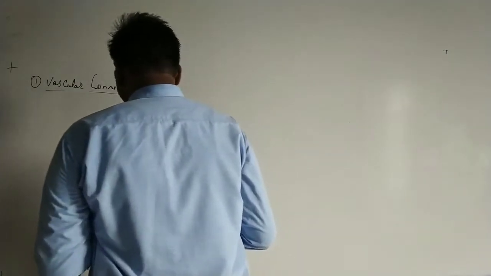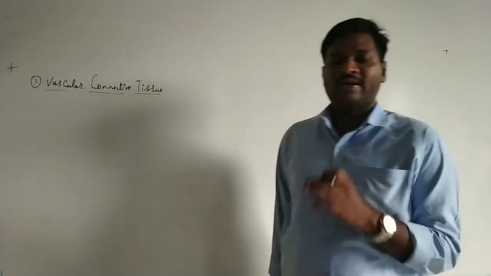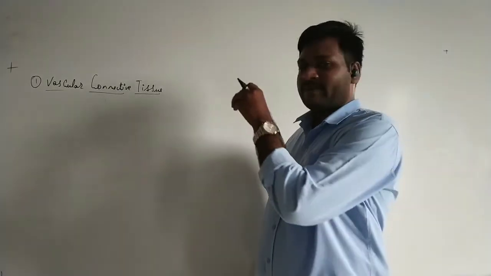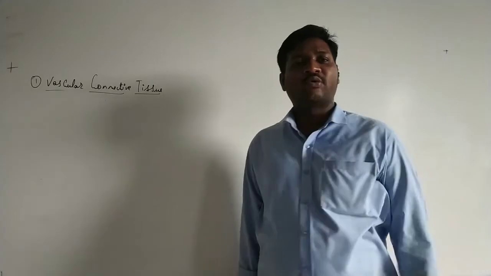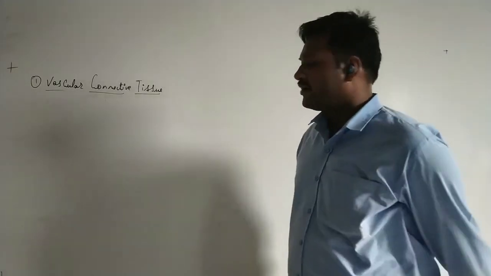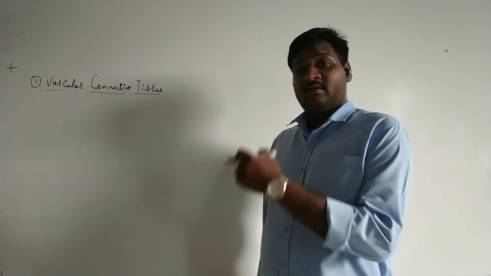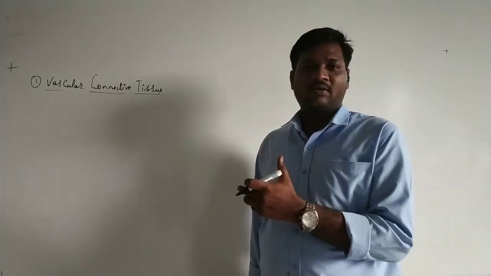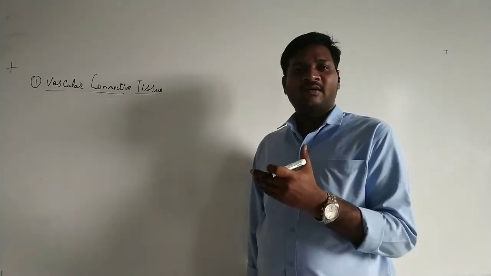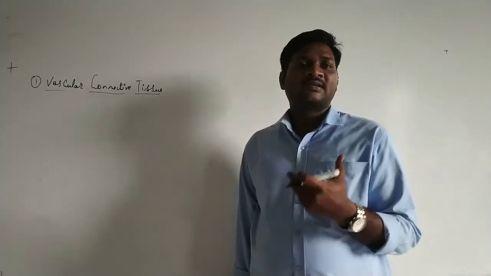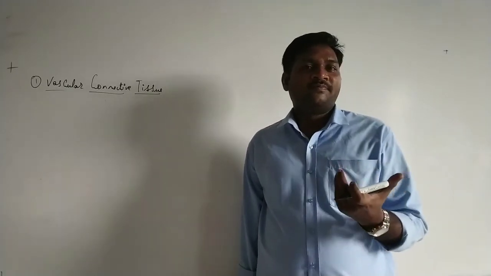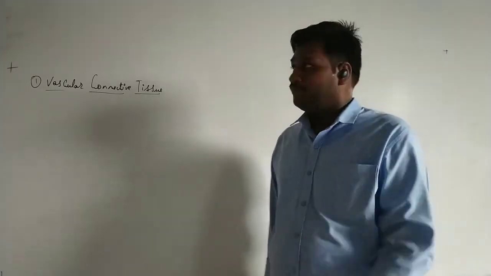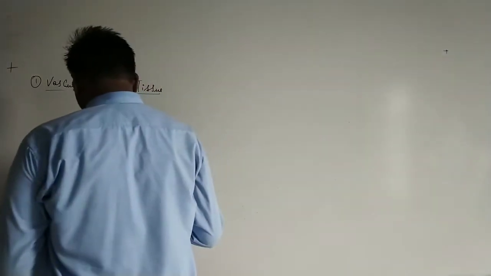Now, why is it called vascular connective tissue? Vascular means throughout the body. Whatever tissue is present in this vascular connective tissue is located throughout the body. Such a type of tissue can be the blood or lymph. Blood and lymph are both vascular connective tissue, because blood is highly vascular connective tissue of the body.